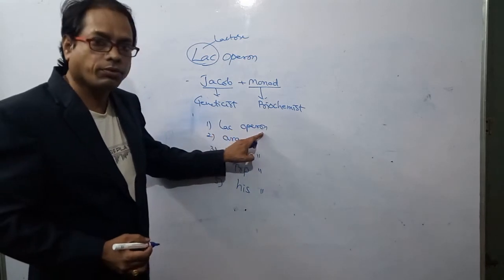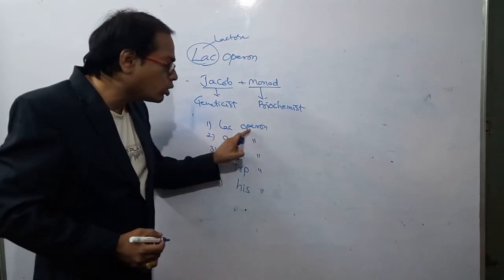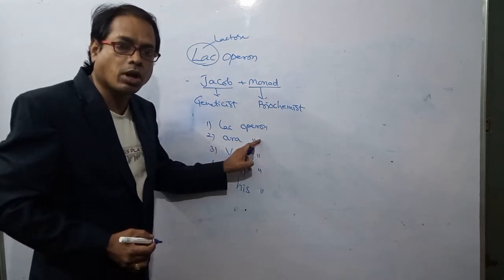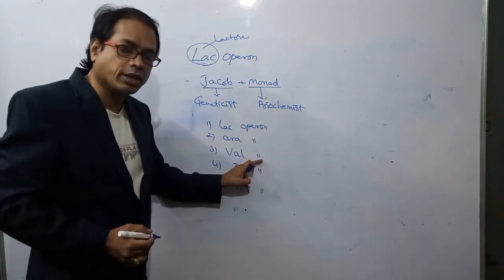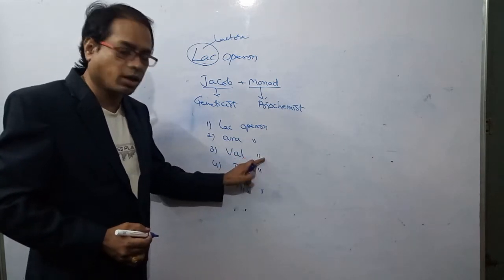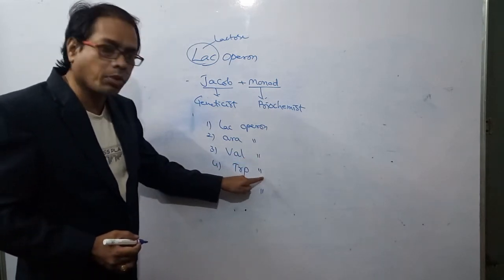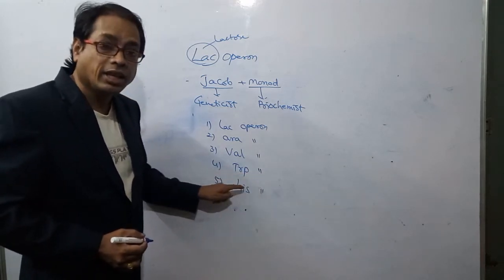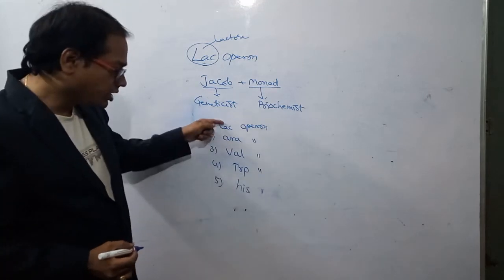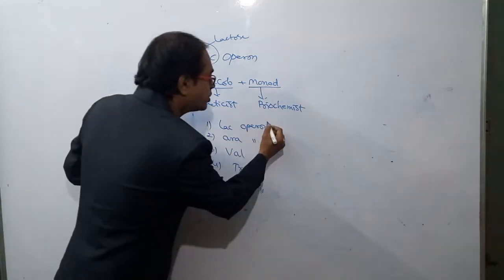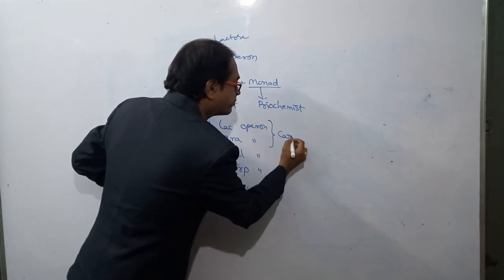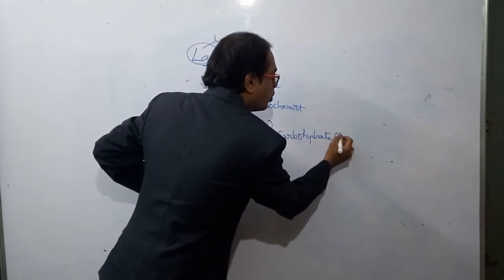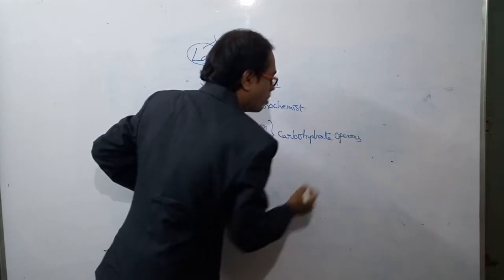Lac operon, full name is lactose operon. Ara operon means arabinose operon. Val operon means valine operon. TRP operon means tryptophan operon. His operon means histidine operon. Of these different types of operons, these two are called carbohydrate operons.